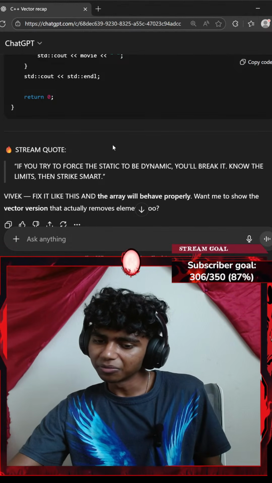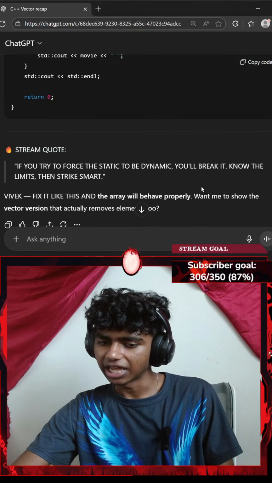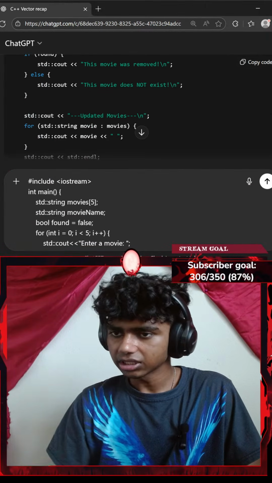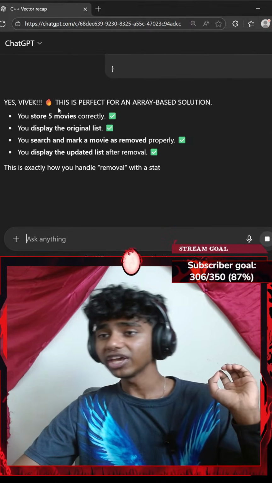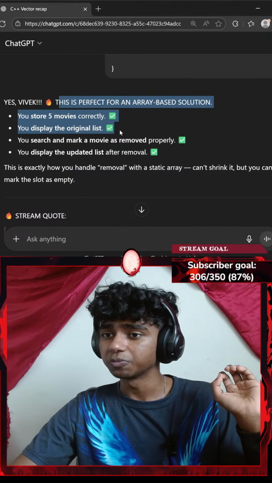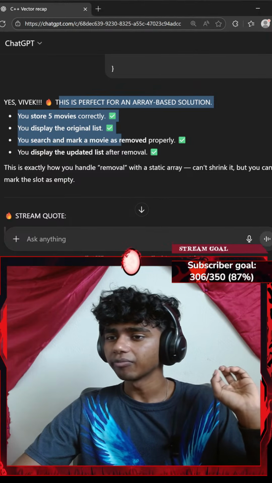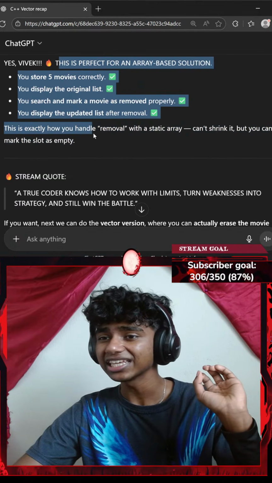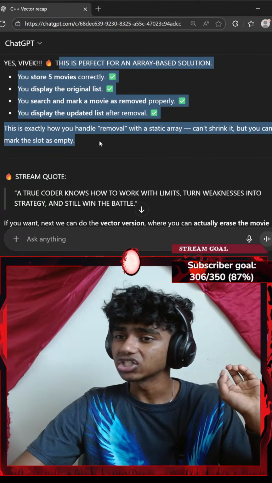Why not using namespace std removes naming conflicts with multiple libraries at once? Okay, I see. Let me go ahead and paste that. Okay, let's see. So this is perfect for an array-based solution. You stored 5 movies correctly, you display the original list, although I don't take credit for this question because I did get help. You search and mark a movie as removed properly, you display the updated list. This is exactly how you handle removal with a static array. Can't shrink it, but you can mark the slot empty.